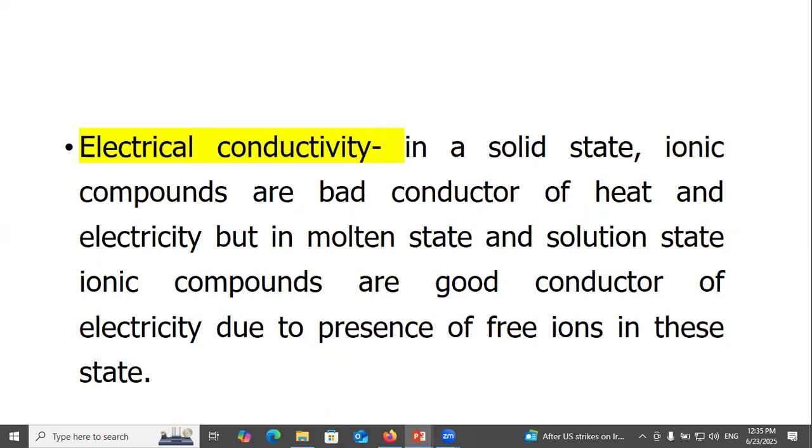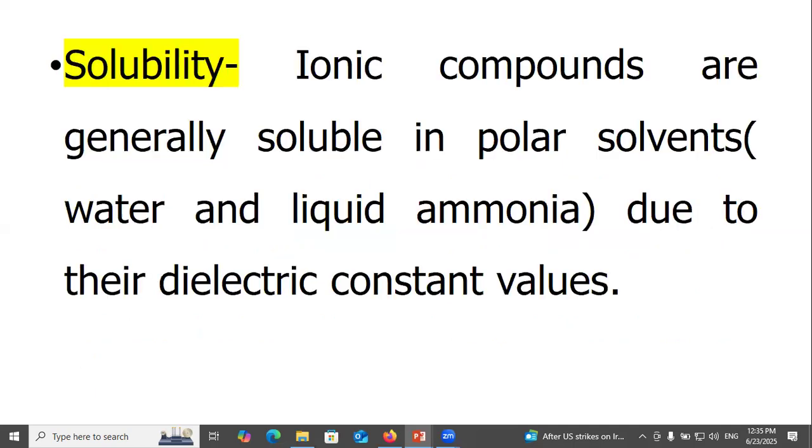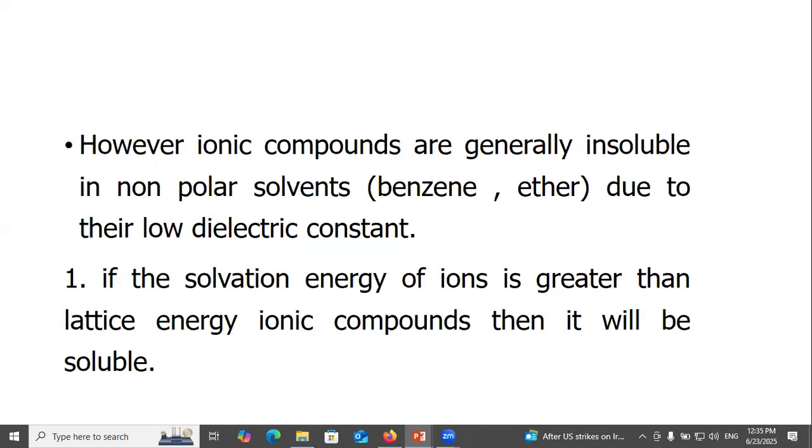Electrical conductivity. In the solid state, ionic compounds are bad conductors of heat and electricity, but in the molten state and solution state, ionic compounds are good conductors of electricity due to the presence of free ions in these states. Solubility. Ionic compounds are generally soluble in polar solvents like water and liquid ammonia due to their high dielectric constant. However, ionic compounds are generally insoluble in non-polar solvents like benzene and ether due to their low dielectric constant.